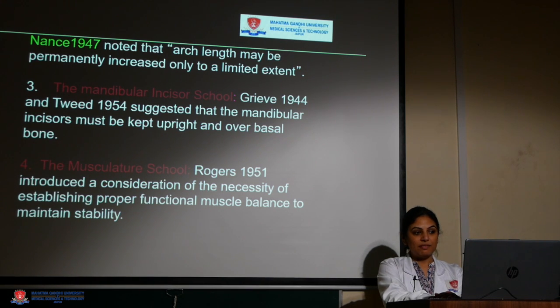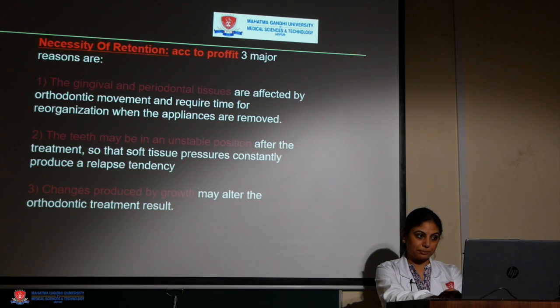Nance in 1947 said that arch length may be permanently increased to a very limited extent. The mandibular incisor school was given by Grieve in 1944, and Tweed redefined it in 1954 and suggested that the mandibular incisors should be kept upright over the basal bone. And the musculature school, given by Rogers in 1951, said that there is a necessity to establish proper functional balance to prevent relapse.